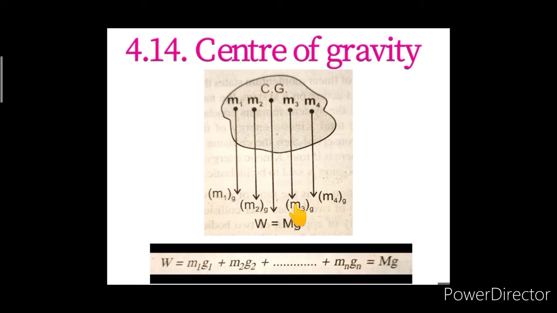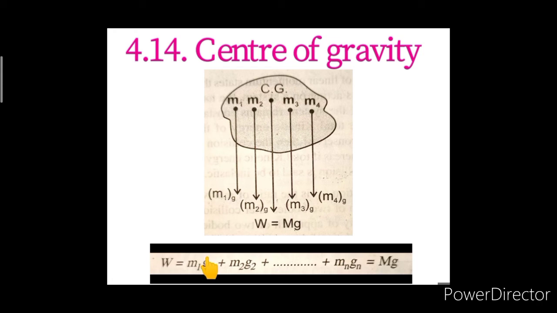Similarly, for the mass mn, the weight is acting in the downward direction as mn g. So, the total weight we can write is equal to m1 g plus m2 g plus m3 g till plus mn g.